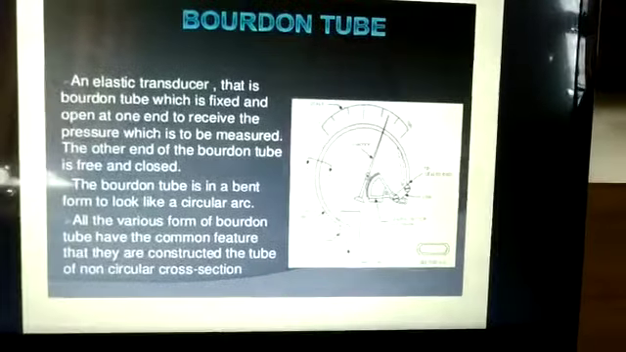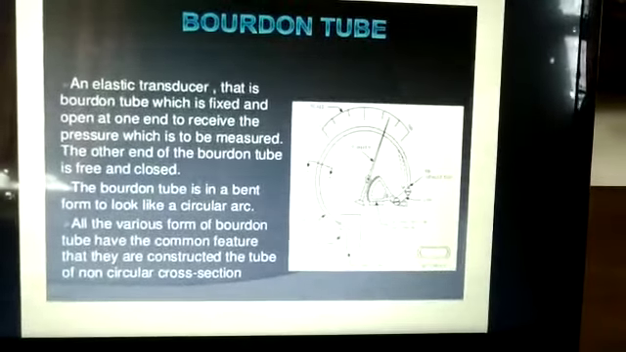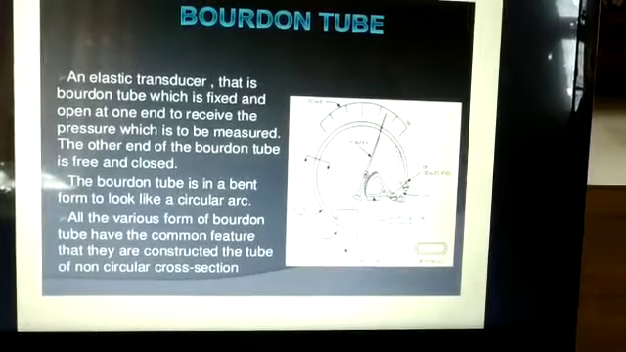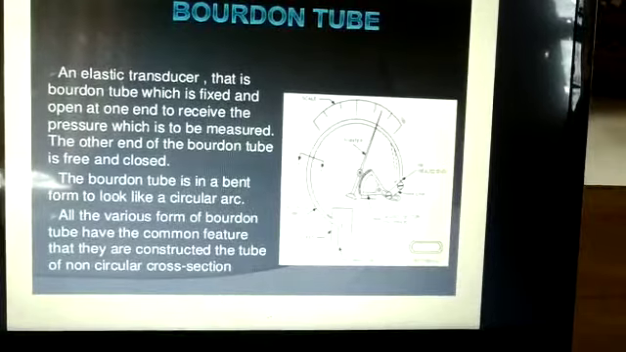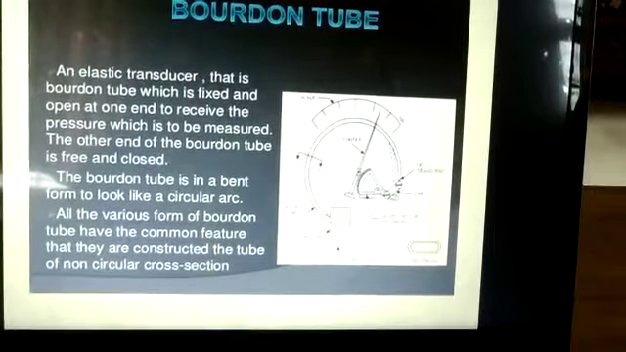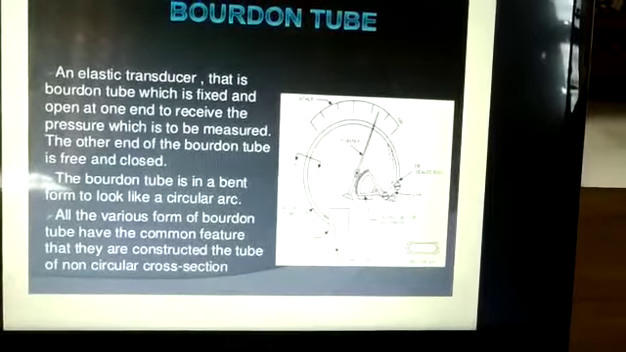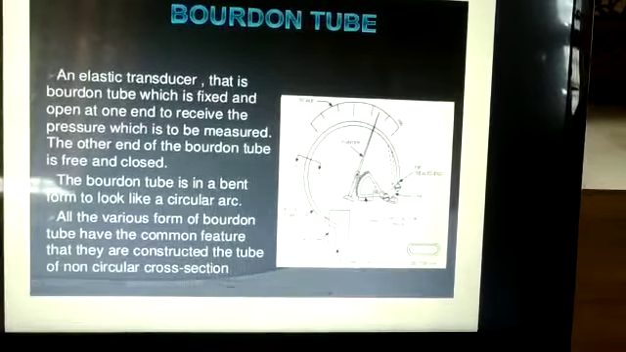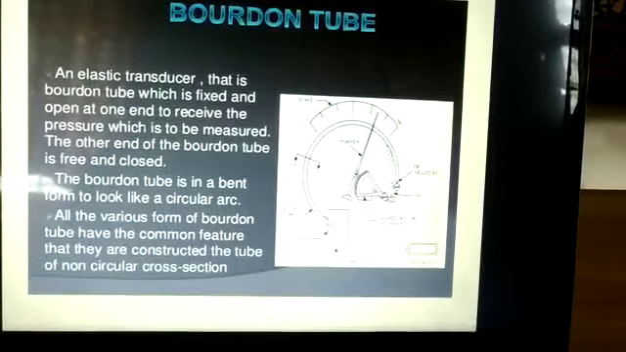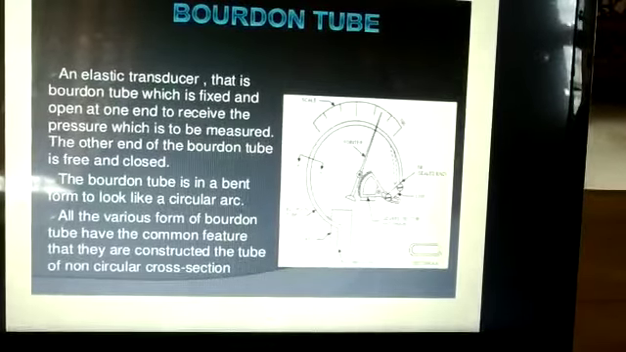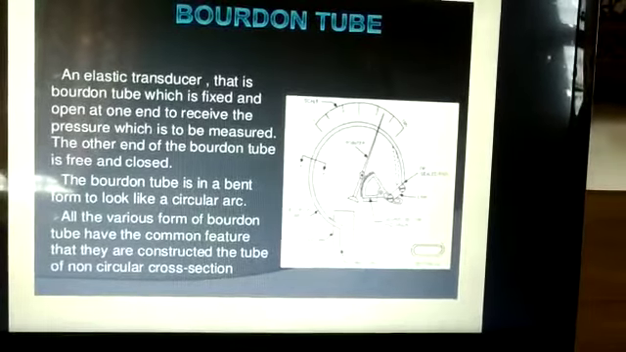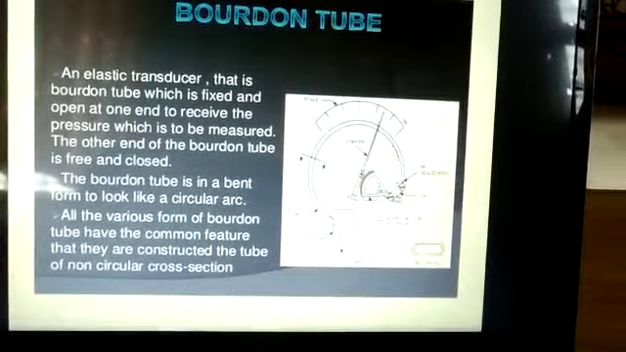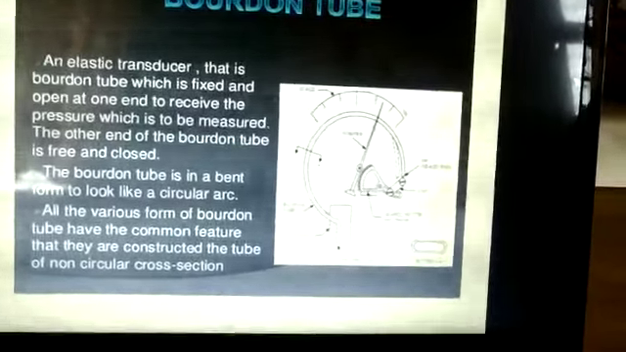Now we discuss the Bourdon tube. It is also an elastic transducer. The Bourdon tube is fixed and open at one end, which receives the pressure to be measured. The other end of the Bourdon tube is free and closed. The Bourdon tube is bent to look like a circular arc. All the various forms of the Bourdon tube have the common feature that the tube is constructed with a non-circular cross section. The Bourdon tube is also shown in the figure.